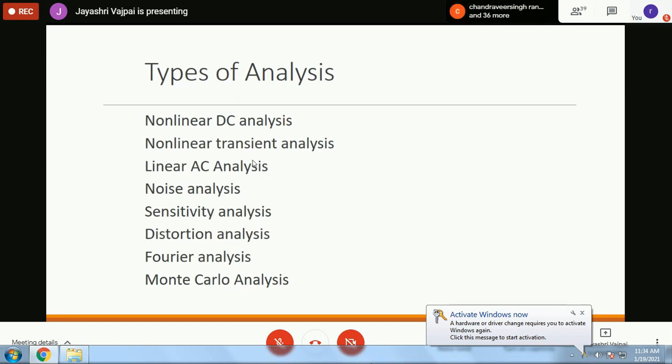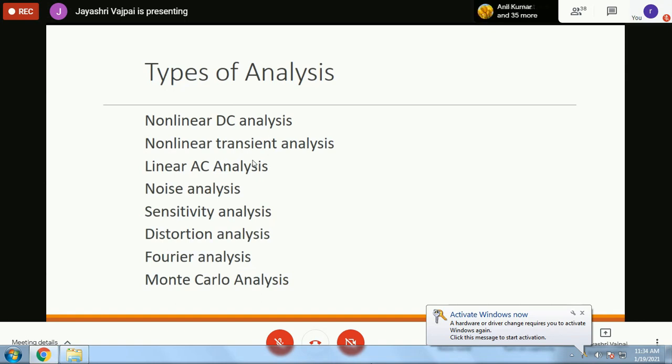It means you can check what will be the change in response when one particular parameter is changing by a certain percentage. You can even draw the complete plot where you can change the sensitivity levels, or you can say that if one particular parameter has a change of 10% or 5%, you can define like this, and then the analysis can be done easily for all the possible sensitive elements.